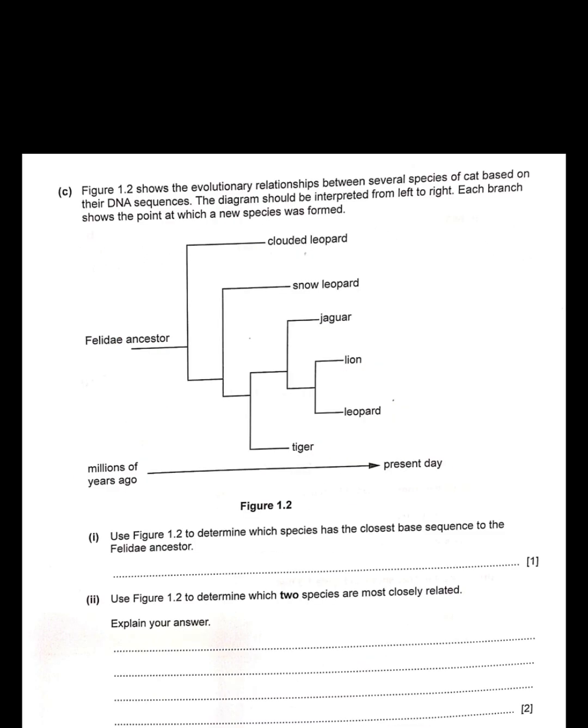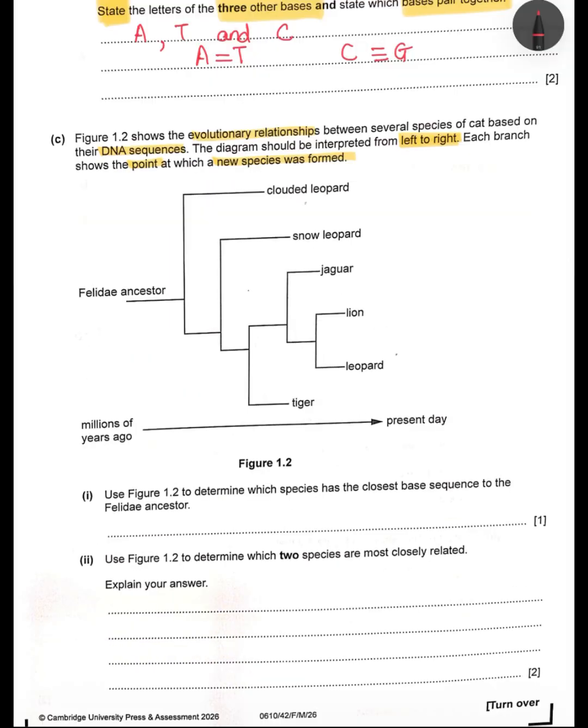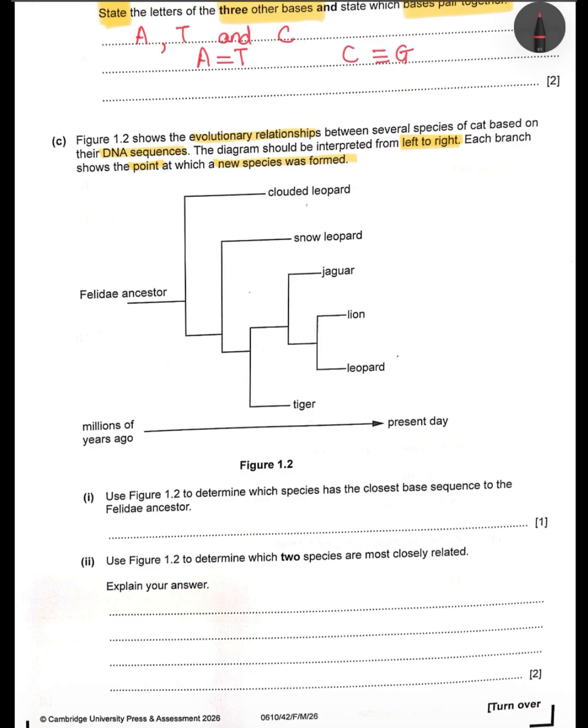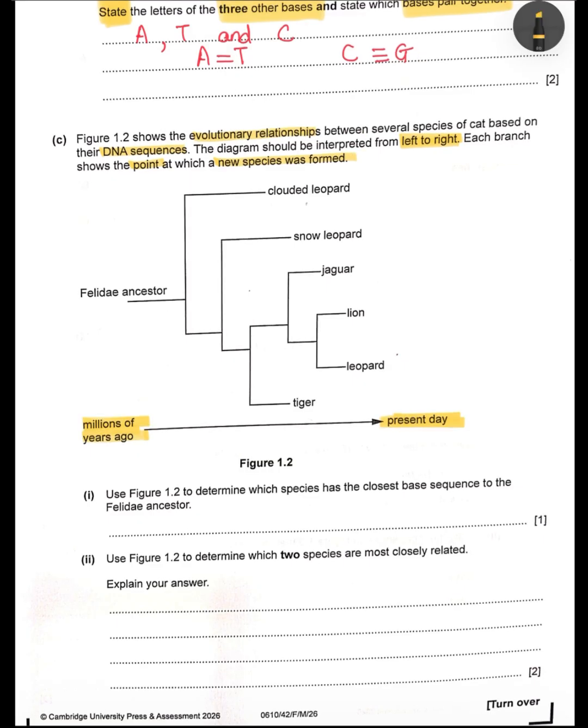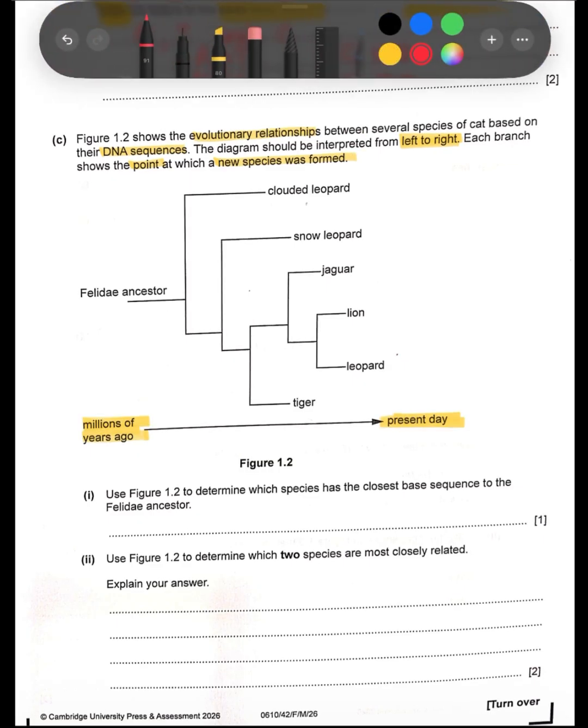Figure 1.2 shows evolutionary relationships between several species of cat based on their DNA sequences. The diagram should be interpreted from left to right. Each branch shows the point at which a new species is formed. So figure 1.2 is actually a phylogenetic tree. The species that branches off earliest is the one closest to the left line, which is the ancestor line. It's very important because the diagram has to be interpreted that way.